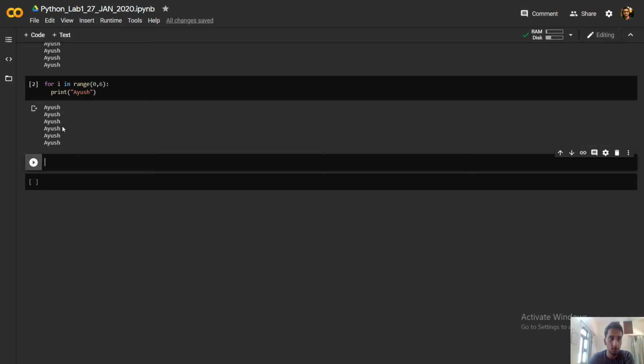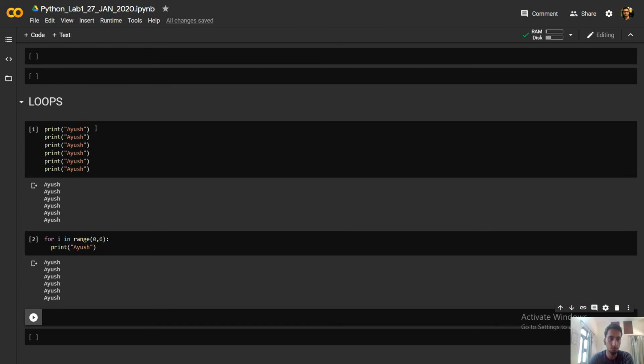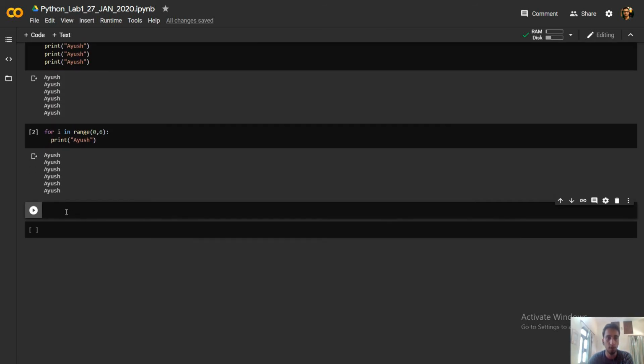As you can see, it has printed my name, and the most efficient way is using the for loop. Or you can use a while loop, the same thing can be done with a while loop also.